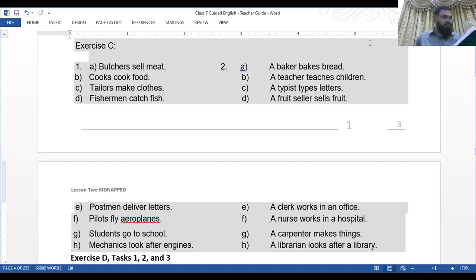B, teachers teach children. A teacher teaches children. Typists type letters. C, a typist types letters. D, fruit sellers sell fruit. A fruit seller sells fruit. E, clerks work in an office. A clerk works in an office.